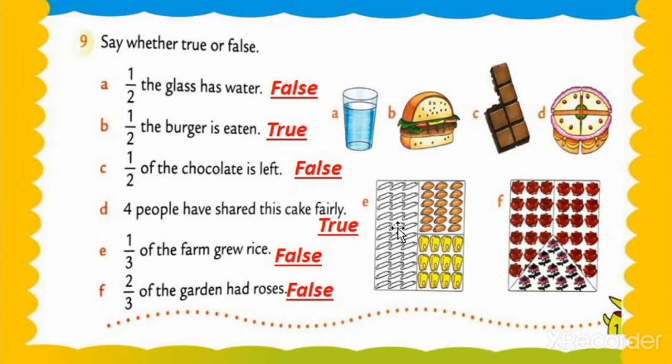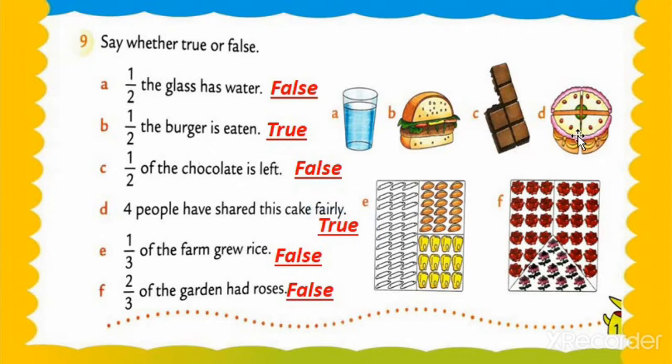Now we move on to question number 4. Four people share a cake equally. See this, 1, 2, 3 and 4. So we are equally sharing 4 pieces exactly. So what to do, my dear students? That time we equally share 4 pieces.